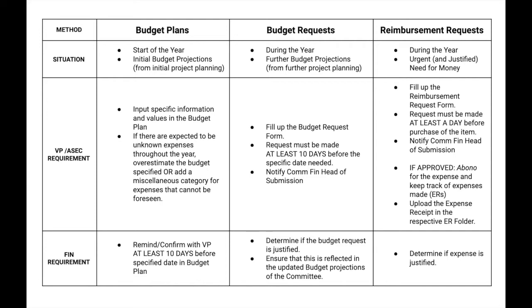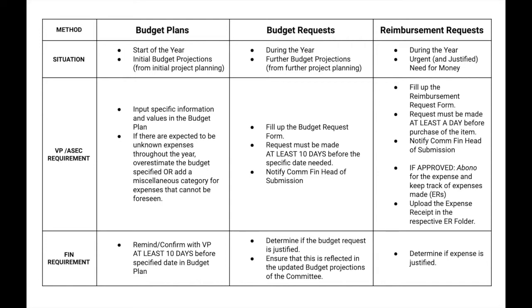So first, the budget plans. These happen at the start of the year, and these are basically your initial budget projections. It is the VP or ASEC that is mostly in charge of this. Next is your budget requests. These happen naman during the year and from further budget projections. So what this means is that if you are, for example, planning a project or an event and a specific expense revenue transaction happens, then you would have to file a budget request if ever you need some more money that wasn't stated in your initial budget plan.